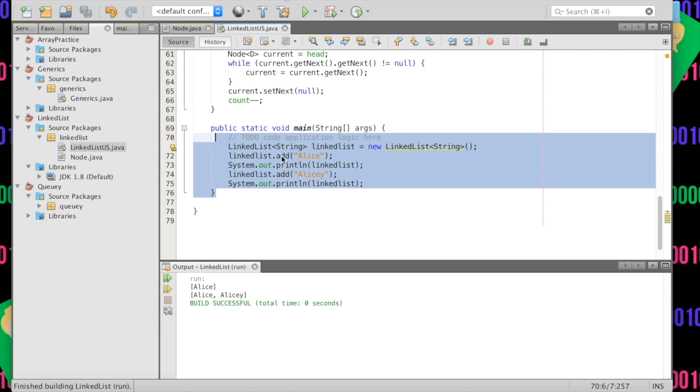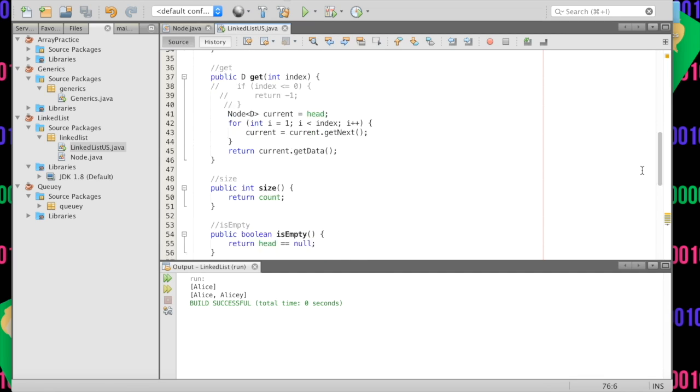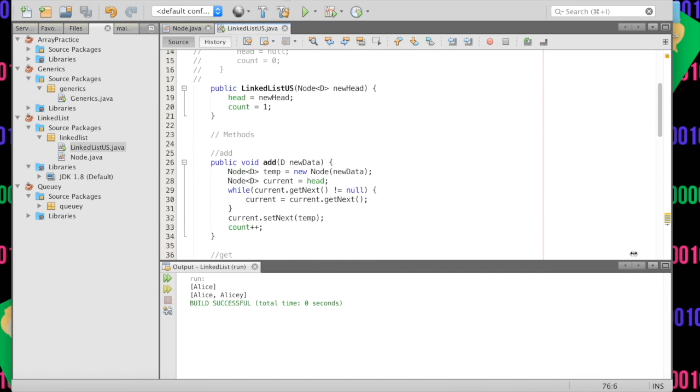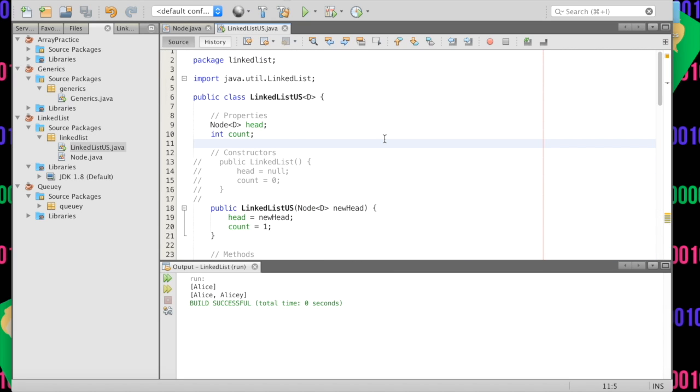We don't actually use our linked list because there are things wrong with it. Like last time, we didn't implement everything that could possibly be implemented, but that's okay. We do know that this data structure is now generic because we actually implement this D. And again, you can have multiple things here. You could have T, you could have E, as many as you want. And you could even say that T extends